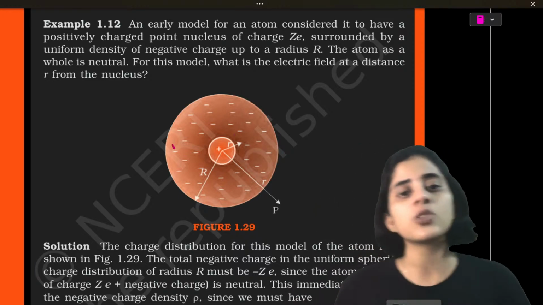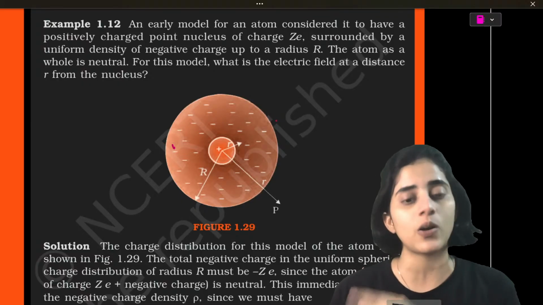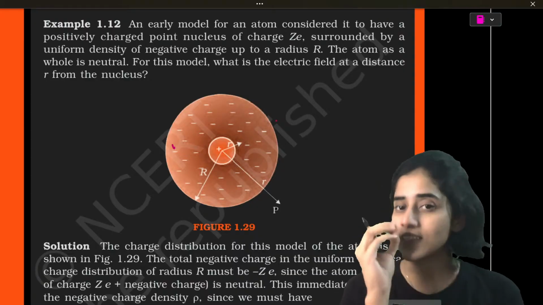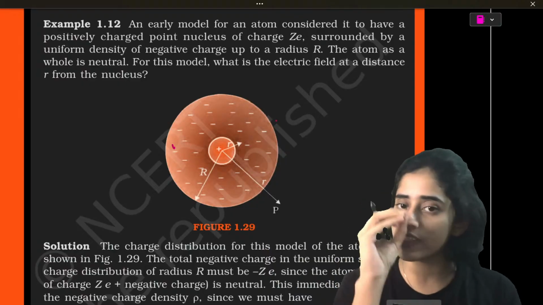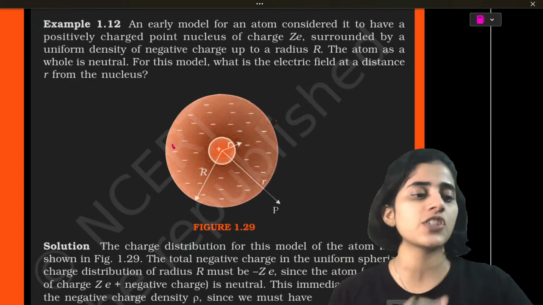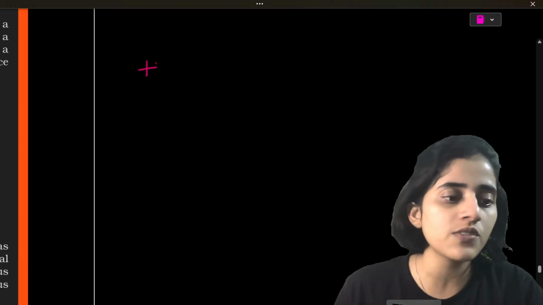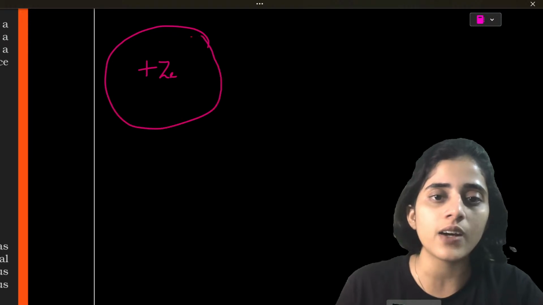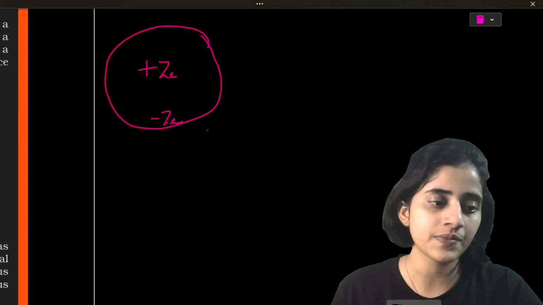Okay. So this is like, you have a central positive charge and then you have negative charges floating around it. Like a flower, we see the sunflower as a black central part and yellow all around it. Similarly, this positive in the center like a nucleus, and the negative charges all around. So let's draw a figure. So there's a positive, let's put it as Ze, and then around it is a negative minus Ze.